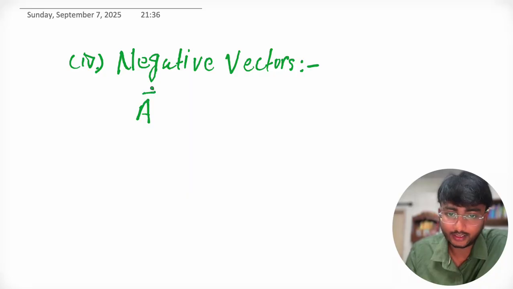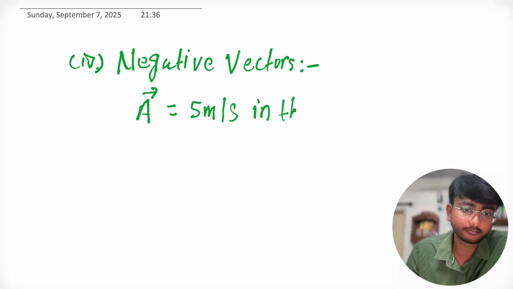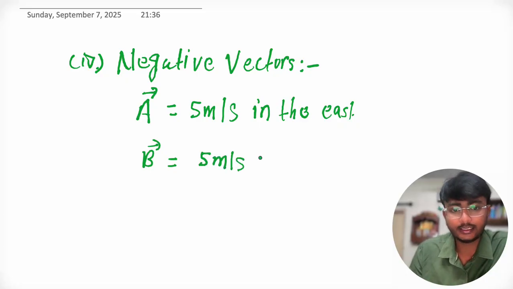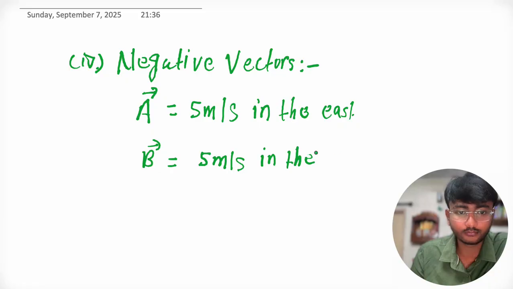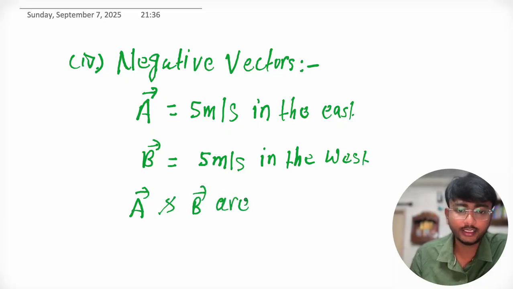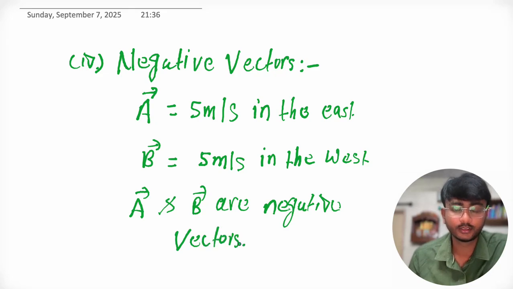Suppose A is a vector of 5 meter per second in the east and B is a vector of magnitude 5 meter per second in the west. Then we can say that vector A and vector B are negative vectors because these two vectors have the same magnitude but opposite direction. So this is what we call negative vectors.